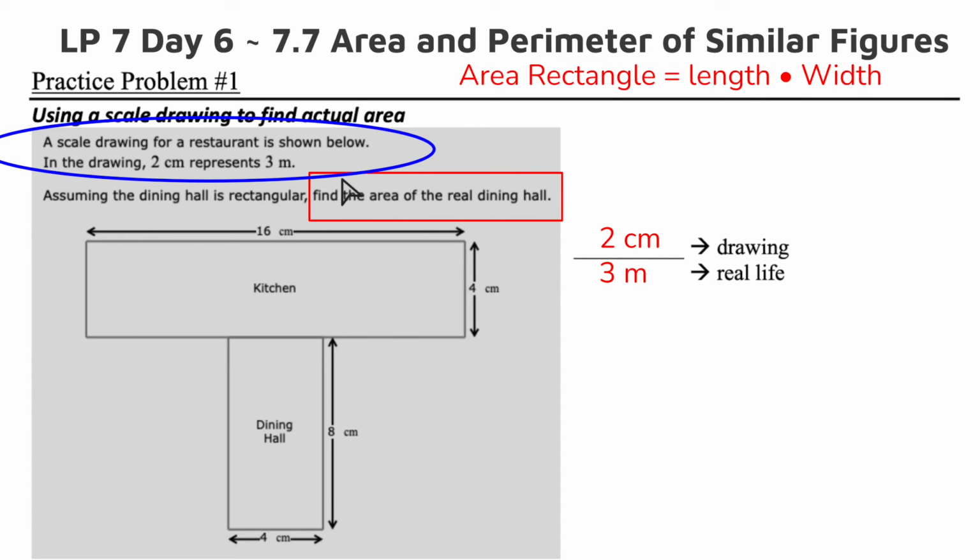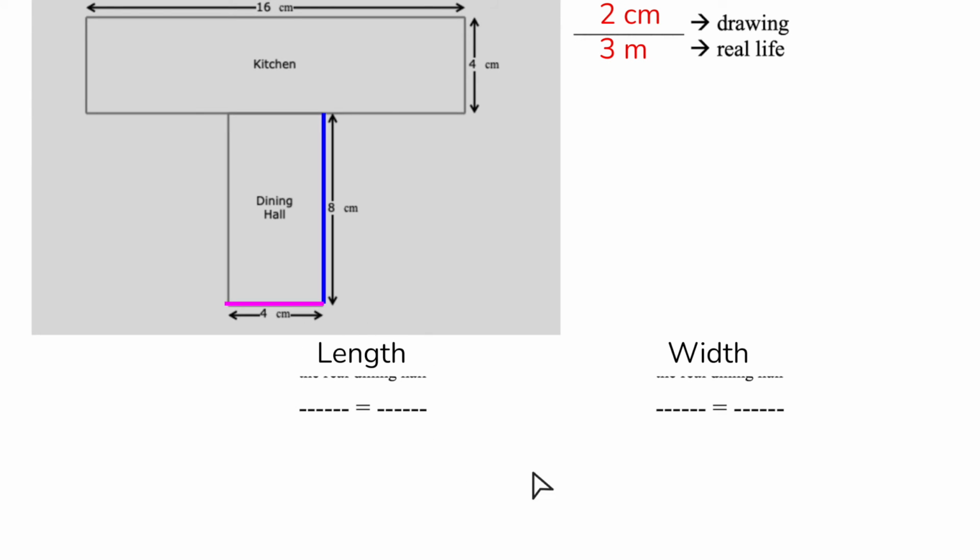And remember, area, if we're looking at just rectangles, is length times width. So in order to know the area of the real dining hall, I need to know the length and the width of the real dining hall. I know the length and the width of the scale model, or the scale drawing. It's 8 centimeters by 4 centimeters. So we're going to look at our proportions. Remember, they're proportional. That's what a scale is. Sorry, I didn't quite cut off some of the writing there like it was supposed to.